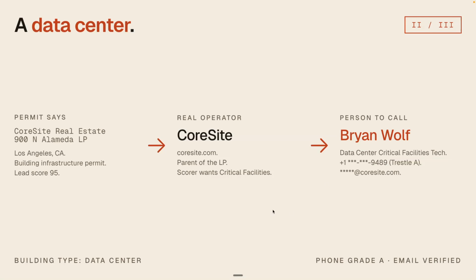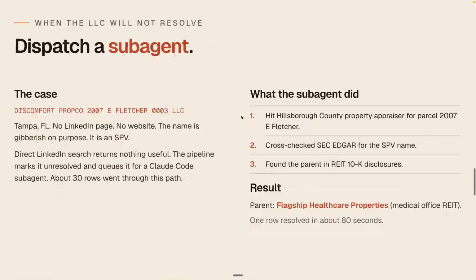So we also want to add a geographic ranking into that score of who's the best person to call, because the person in Europe or APAC is probably not the right person for here. And then lastly, we had one where we couldn't get the property owner. There were a couple condominiums in this data set where it's hard to know actually who owns it.